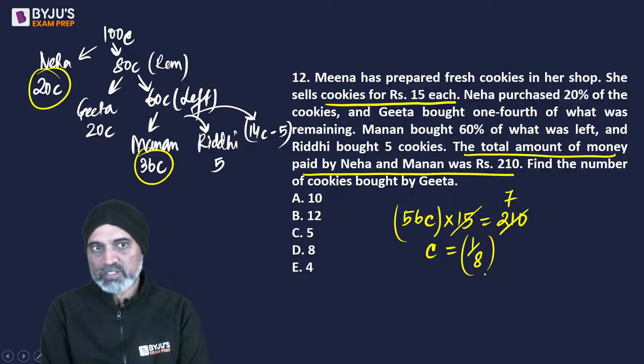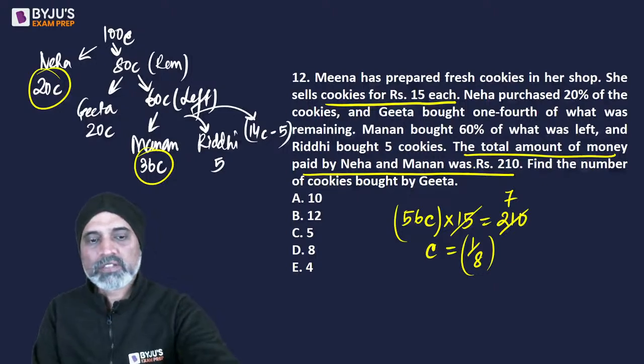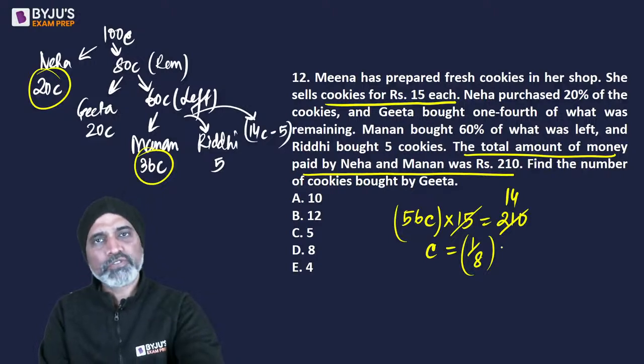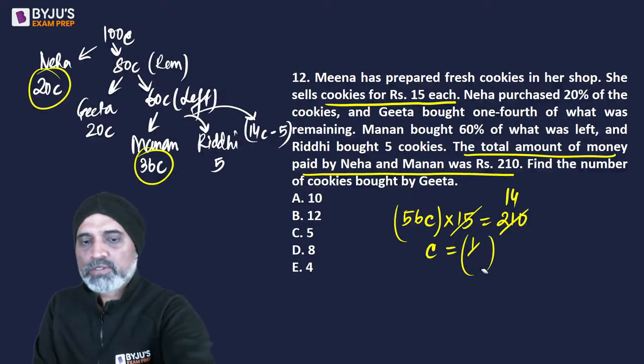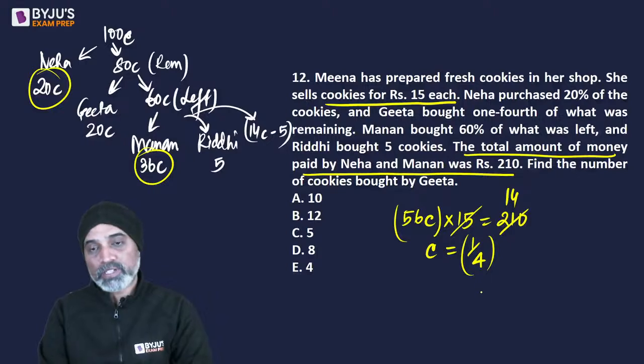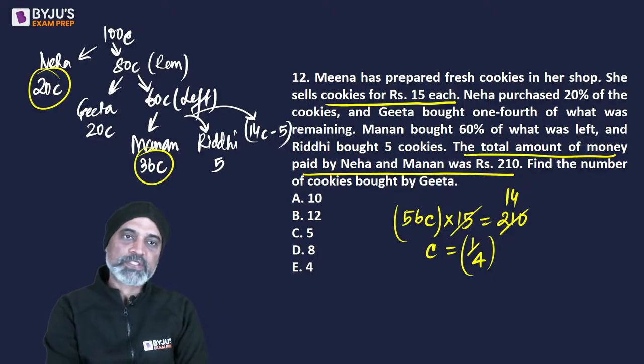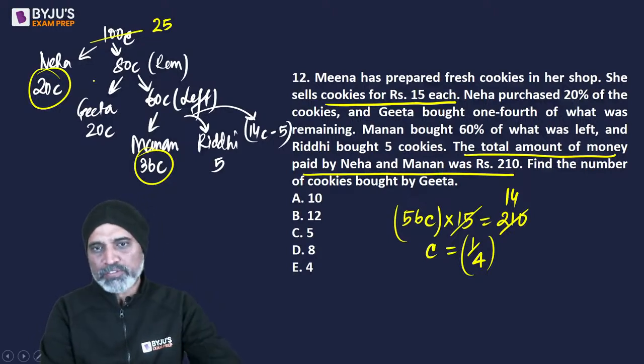So Neha bought 20% and Geeta bought 1/4 of what was left. 60 was left. Out of 60, Manan bought 60%. 6 into 6, 36. So the amount of money paid by Neha and Manan was 210. Sorry, this is 14 times, no? 15 into 14 is 210. So it's a calculation mistake. I was wondering why a fraction was coming. C is 1/4. If C is 1/4, that means this is 25. And everywhere C became 1/4.